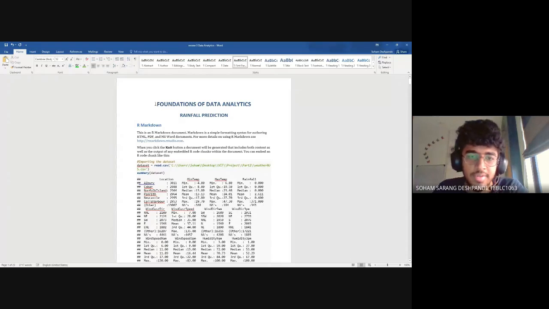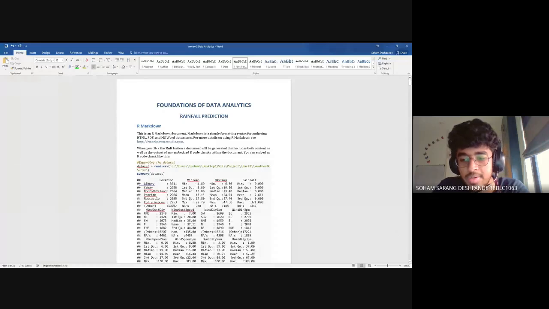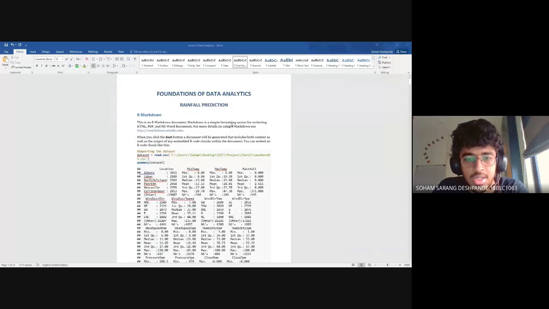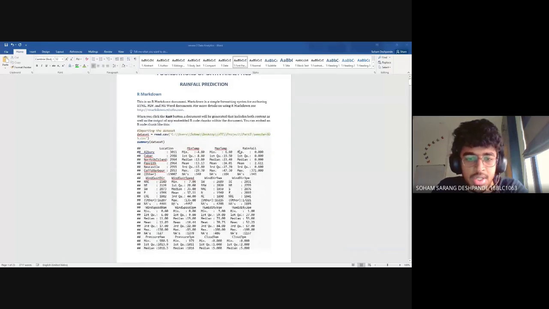Hello, one and all. Today we are going to explain our project, which we did for this course, Foundation of Data Analytics. Our project is rainfall prediction. We are predicting the rainfall in Australia. We have taken this data set from Kaggle, and first we have imported the data set.